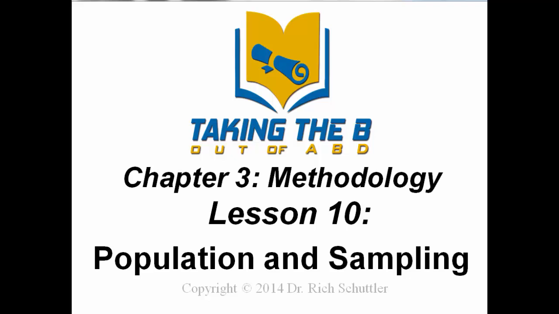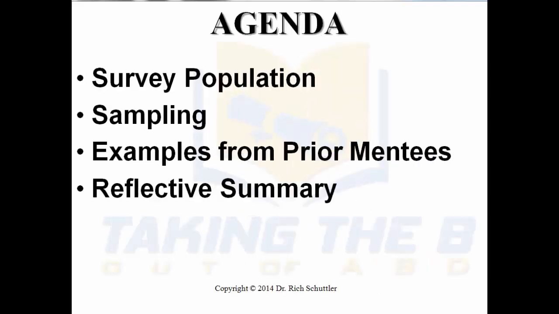This is Dr. Rich Schuttler with lesson number 10, titled Population and Sampling, inside of Chapter 3, the Methodology chapter. This is a continuation of taking the B out of ABD program, which stands for taking the but out of all but dissertation. In this lesson, I'm going to give some information about survey population and sampling, in particular, how you could or should relate your information in your Chapter 3.